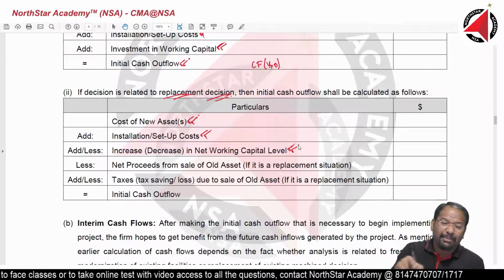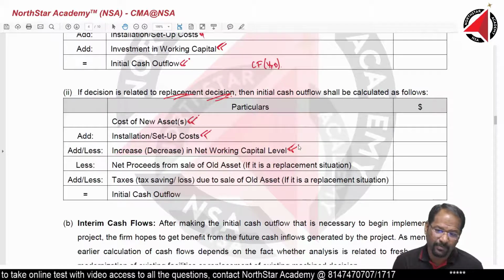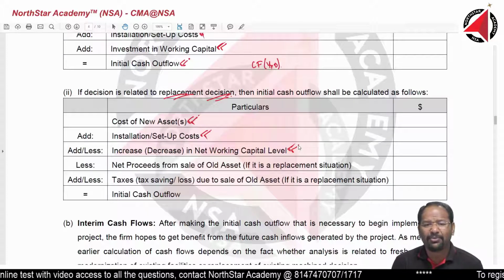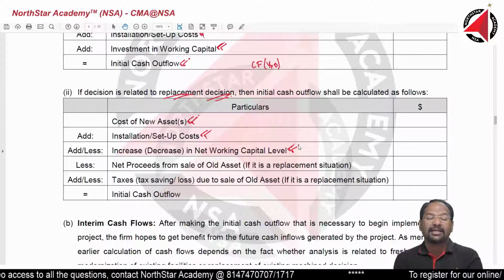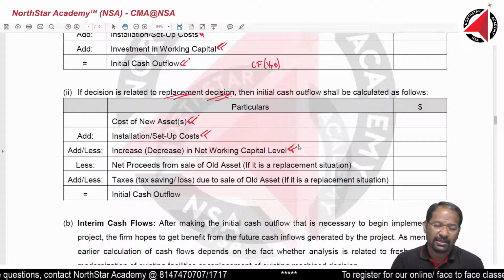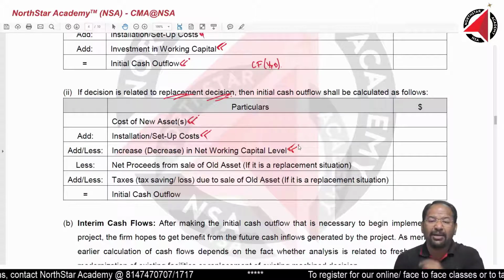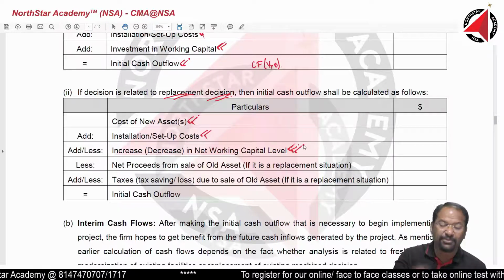Additional incremental working capital that we require will be put here. Earlier my working capital was, suppose, 50,000. Now my working capital should be 75,000 to function smoothly. So how much incremental working capital do I need to invest? 25,000. That 25,000 will come here.